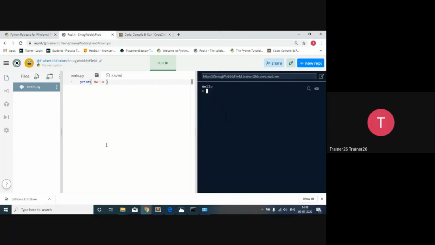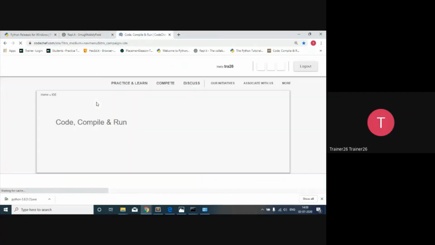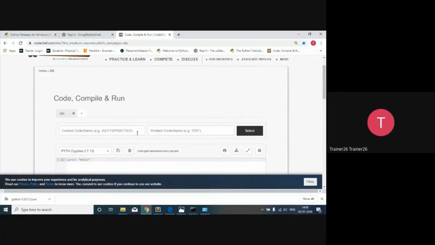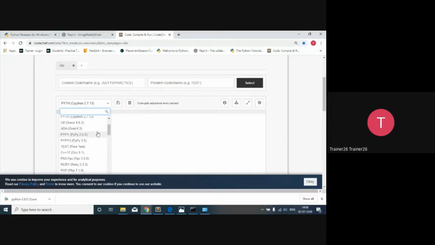So if you don't want to configure your standalone setup, you can use that thing. Installing Anaconda is a bit heavy because it goes to around 8 to 10 GB. I don't prefer Anaconda. So the third fundamental is available regarding the code shape, where you are going to code. So better to get familiar with the compilers on which you are going to work. Here, both Python 2 and Python 3 are available, that is, you can choose the one in which you have coded.